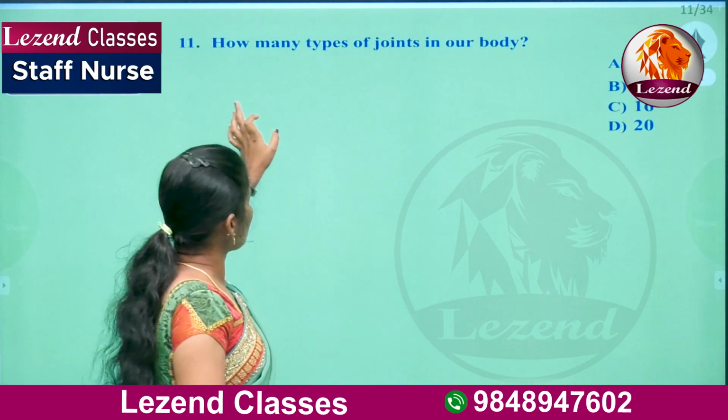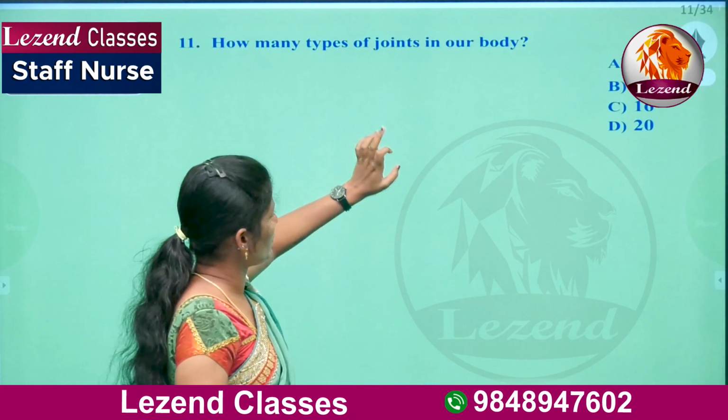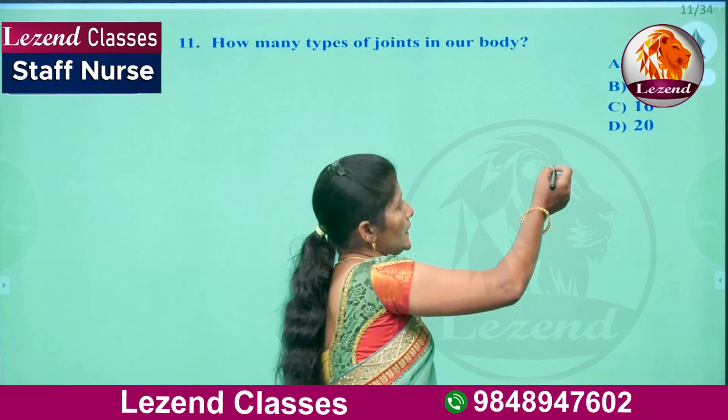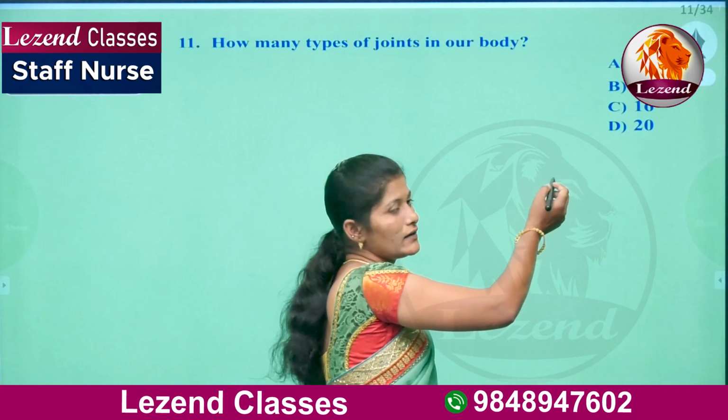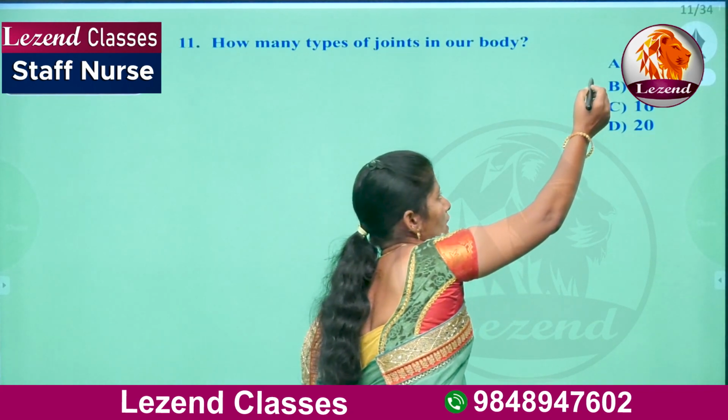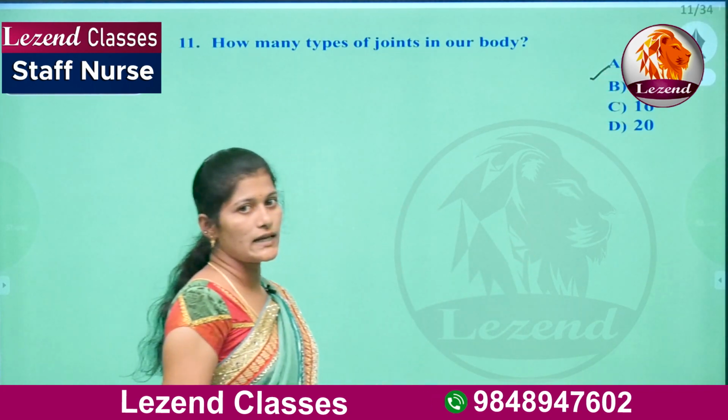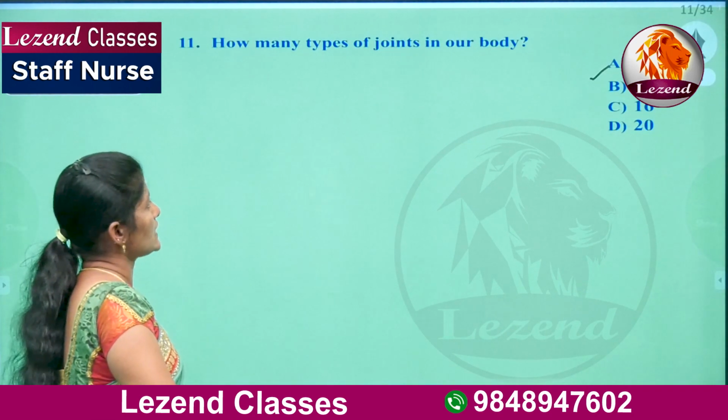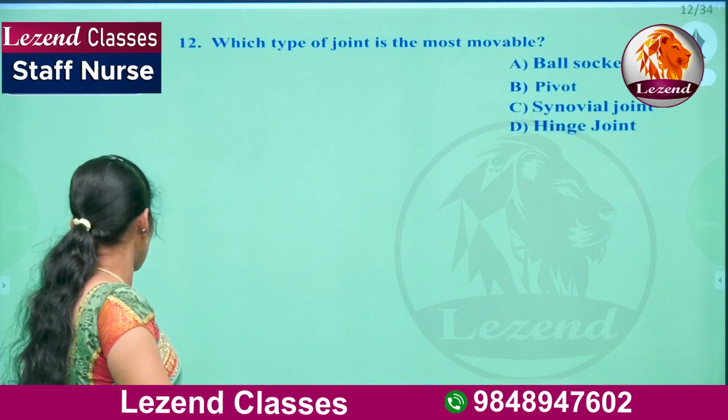Next, how many types of joints are in our body? A 6, B 10, C 16, D 20. So here A is the right answer. There are 6 types of joints present in our body.